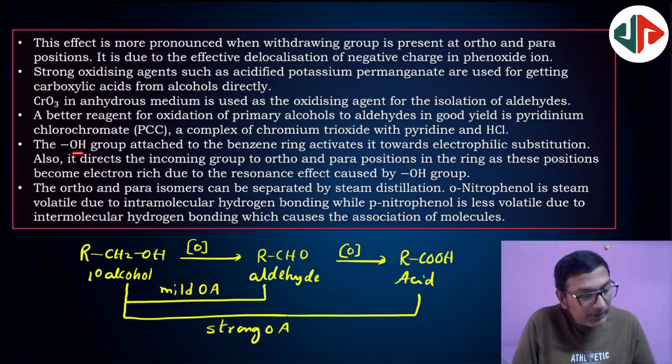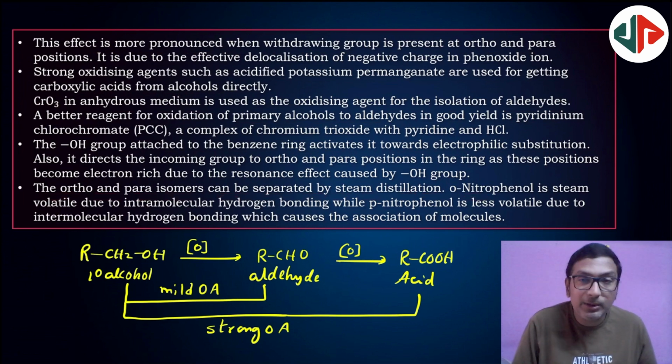Next. So the OH group attached to the benzene ring activates phenol towards electrophilic substitution, since it is an electron donating group. OH enhances the reactivity towards electrophilic substitution. Next, ortho and para isomers can be separated by steam distillation.